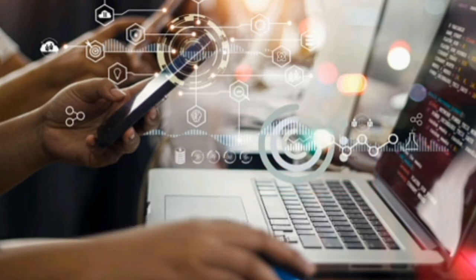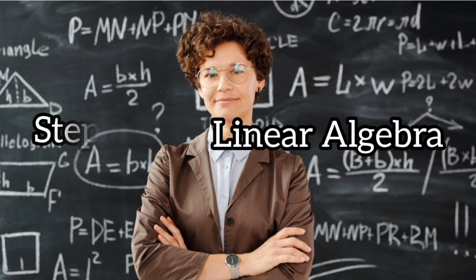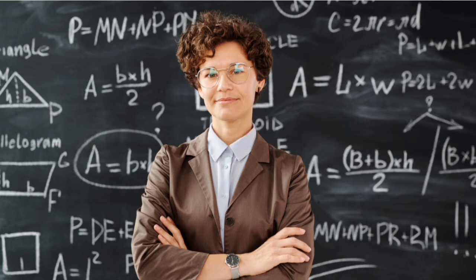If you wish to master machine learning, you have to learn linear algebra as well. You should learn linear algebra if you wish to master machine learning and become a pro.